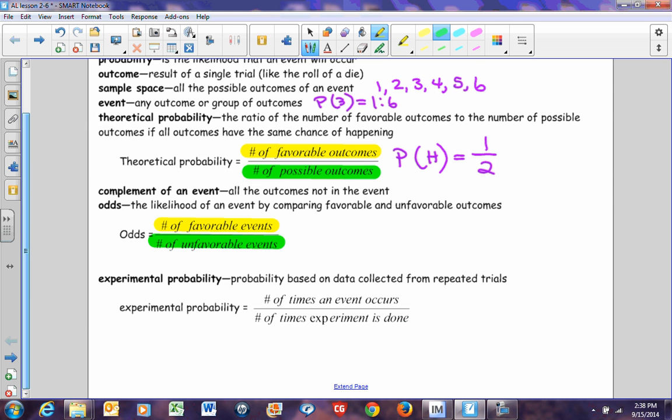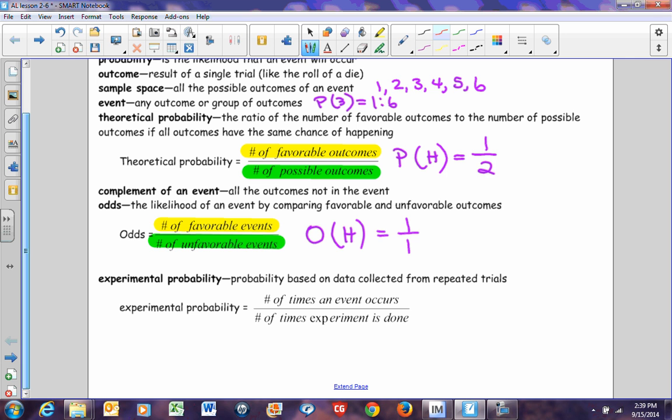Difference. The probability of rolling a head is 1 out of 2 because there is one favorable outcome, one head, out of 2 possible outcomes, head or tail. The odds of rolling a head is 1 to 1 because there's one favorable event, a head, and one unfavorable event, a tail. That's the difference between probability and odds.